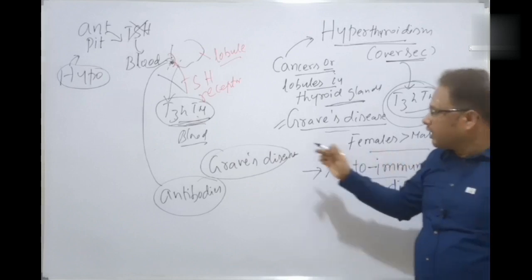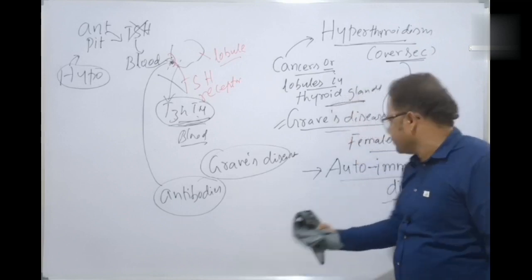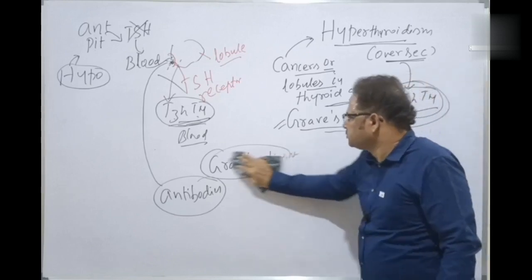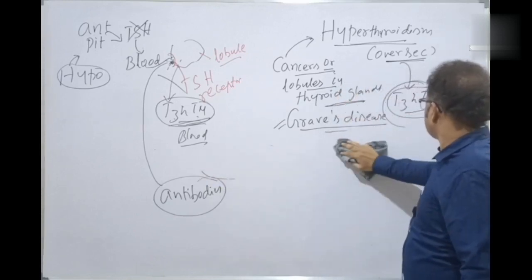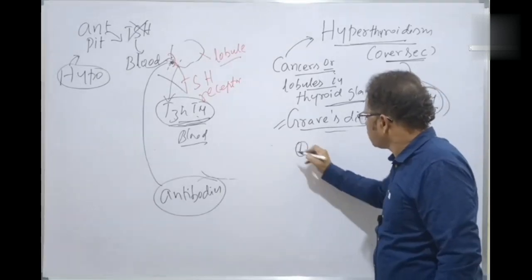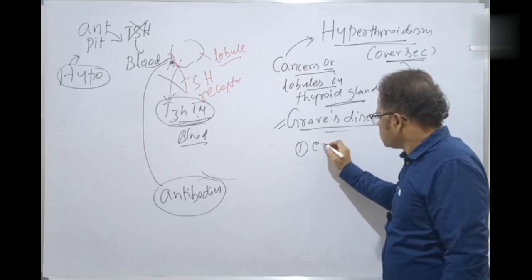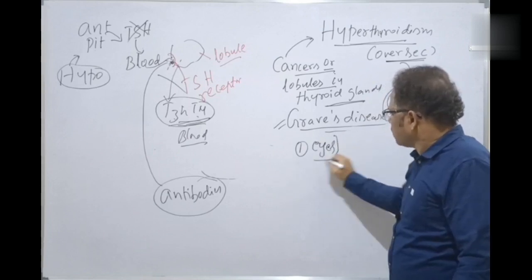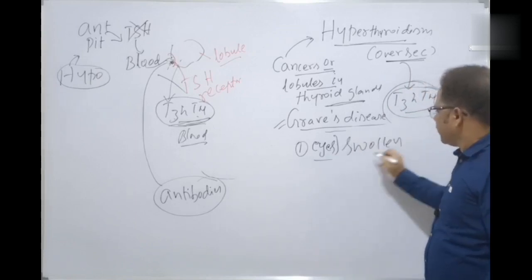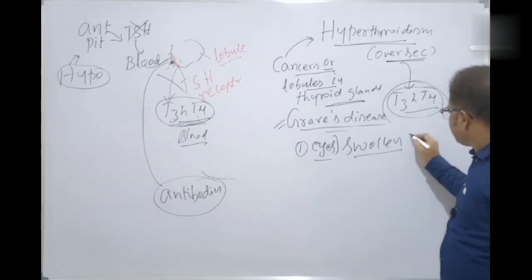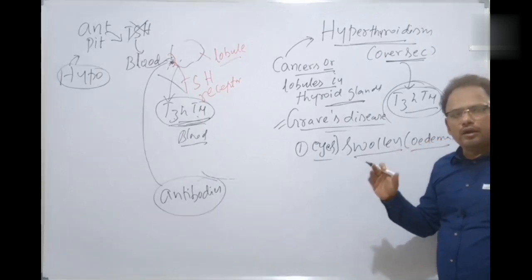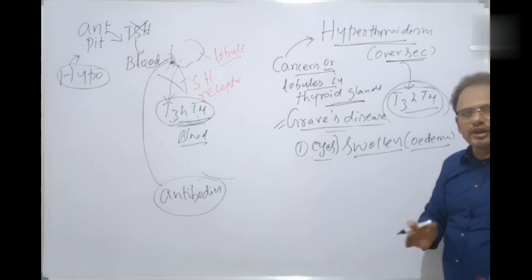Now, what are the symptoms of Graves' disease? Let's discuss them. The first one is surrounding the eyes. Both the eyes, the surrounding tissues get swollen, and there is an edema.